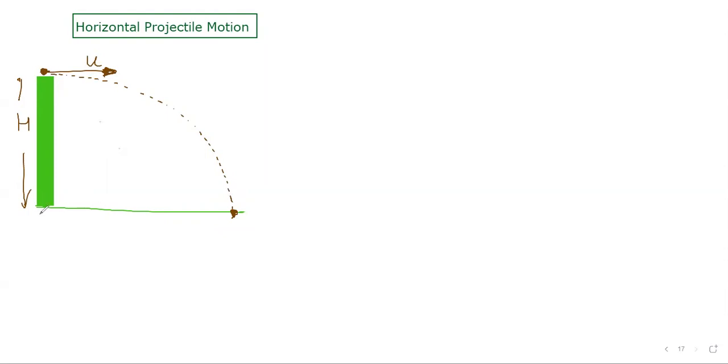All these questions. Look at this distance, it is again called the range, where it falls. Maximum height we already know, because we are throwing from the tower, so the height is known. We have to calculate the time of flight and the range. The rule is the same as last time: x direction and y direction. So what is happening in the x direction, and what is happening in the y direction?